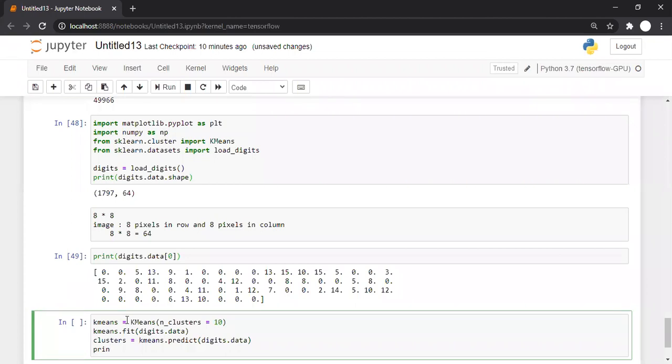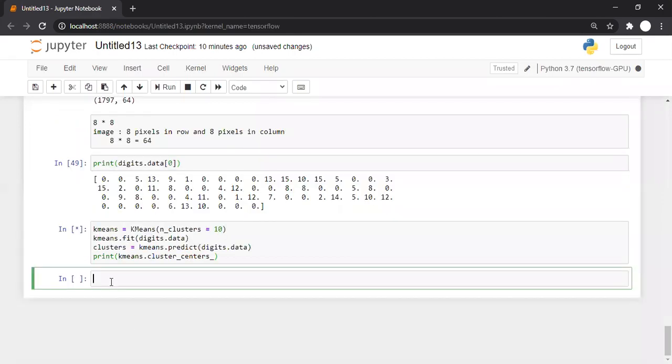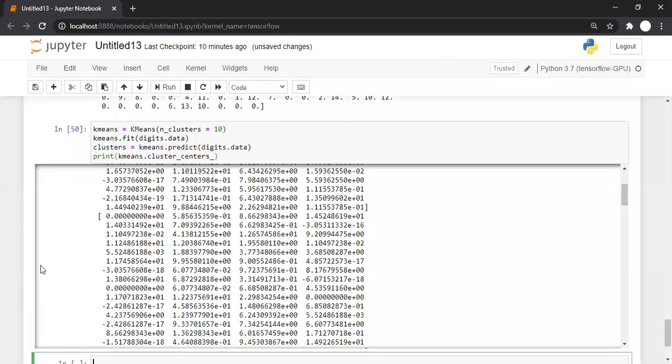So I am printing k-means dot cluster underscore centers, not centroids, centers. If we print it, okay, these are the cluster centers.